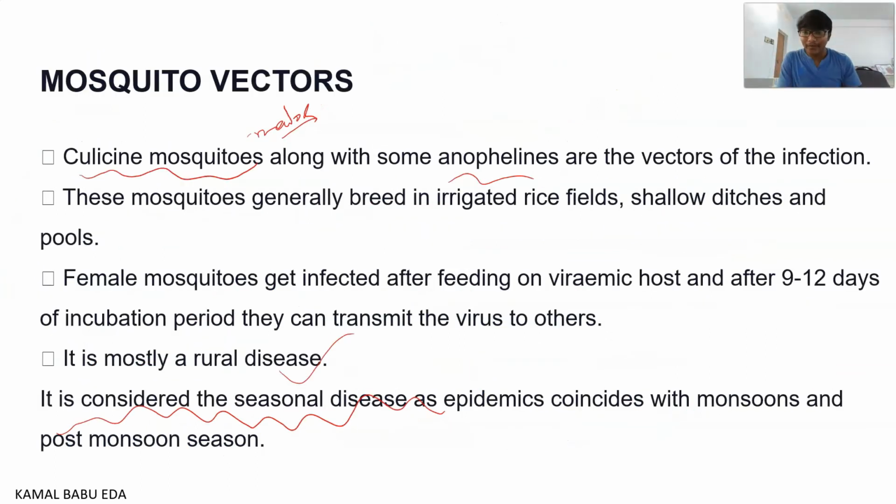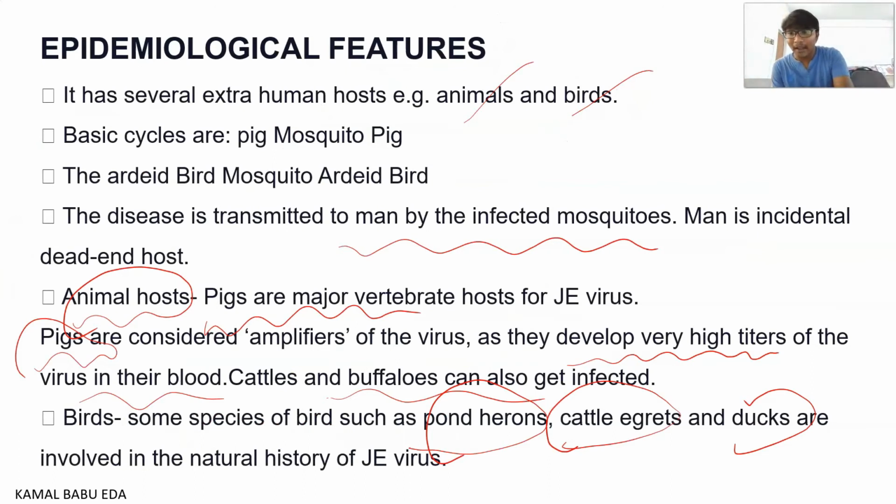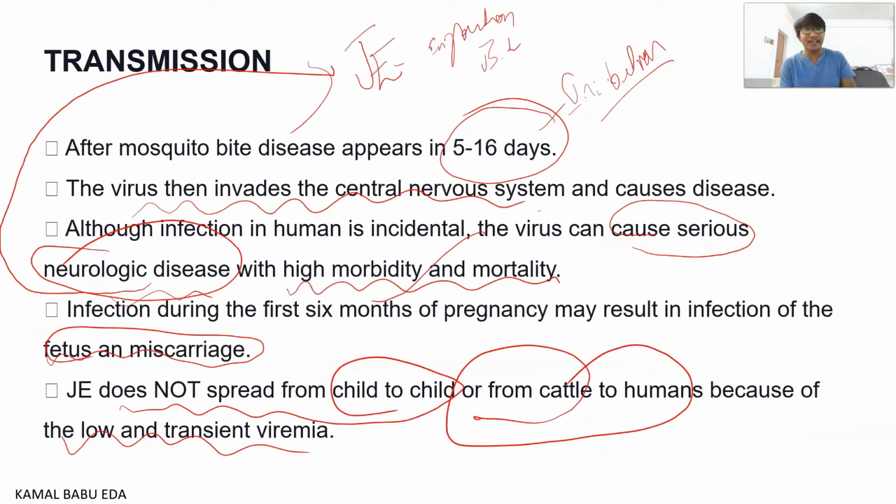Pigs are the major vertebrate host for Japanese encephalitis, and pigs are considered amplifiers of the virus as they develop very high titers of the virus in their blood. Even though cattle, buffaloes and human beings are getting affected, you can observe high titers of virus only in the pig's blood. So whenever a mosquito sucks the blood of a pig, that blood is capable of transmitting the infection compared to humans or other animals such as cattle. Okay, so this is regarding the transmission.